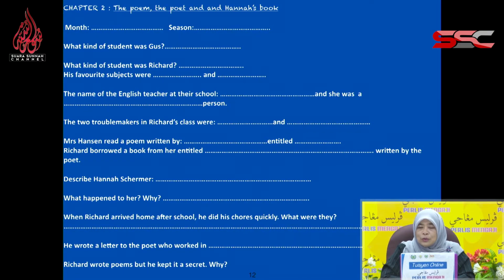In chapter 2, there were descriptions about Hannah Sharma. Her hair was like the color of corn silk. She's good looking. What happened to her? In chapter 2, somebody scribbled her book with the words dirty hands. Why? Because she was a German descendant, and the students disliked her because they thought she and her family were German spies.